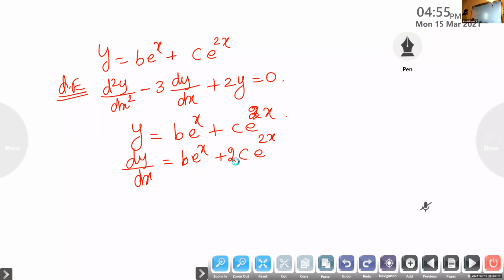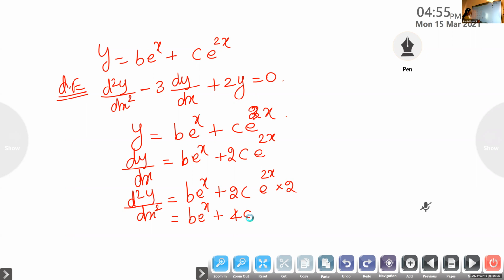And what is d square y by dx square? This is b e raised to x. 2c is constant. If you differentiate e raised to 2x, you get e raised to 2x into 2. Now are they same, Aishwarya? No. Okay.